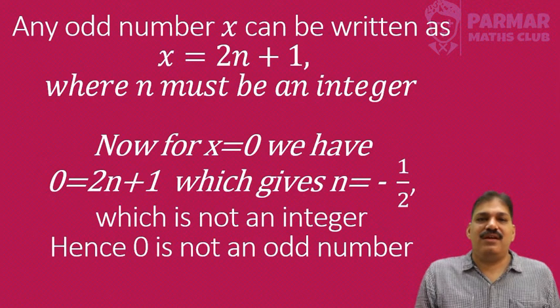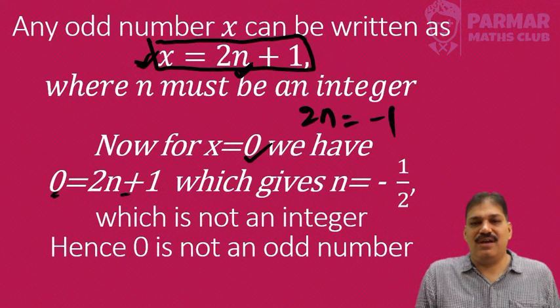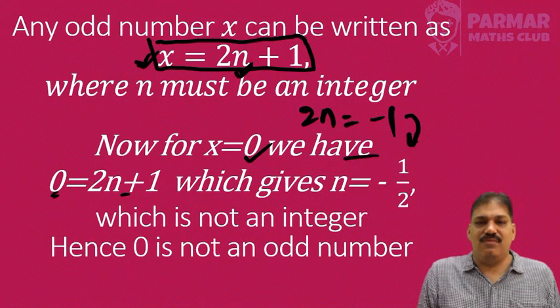Any odd number can be written in the form x = 2n + 1. If I take x equal to 0, let's see whether we are going to get an integer for it or not. So 0 = 2n + 1 gives us 2n = -1, that is n = -1/2, which is not an integer.